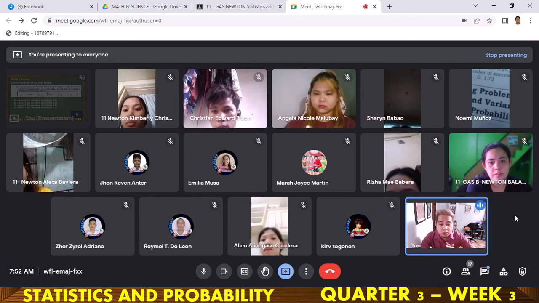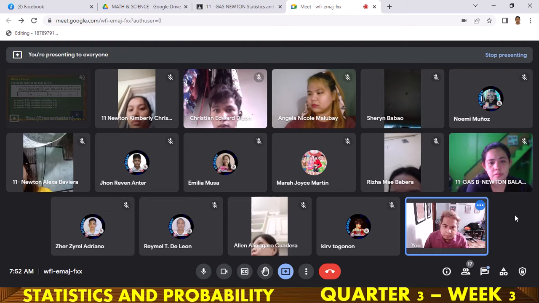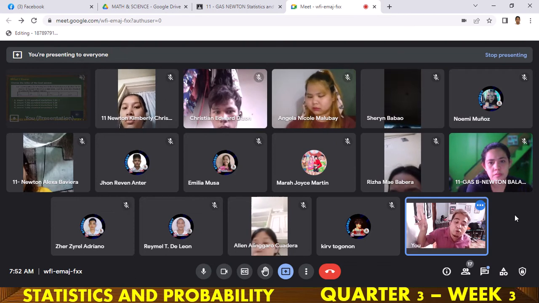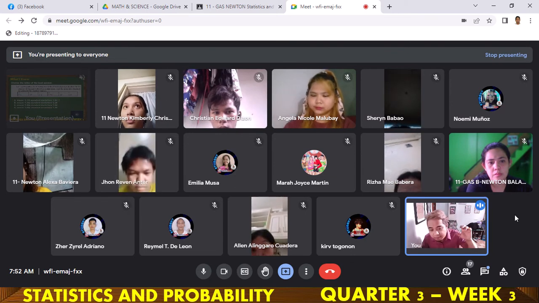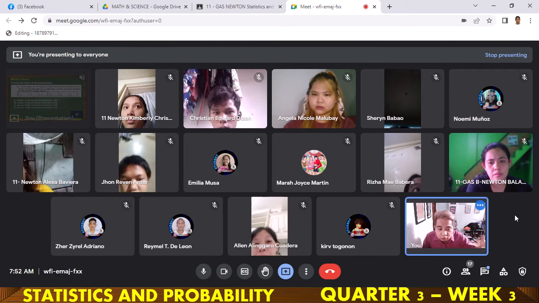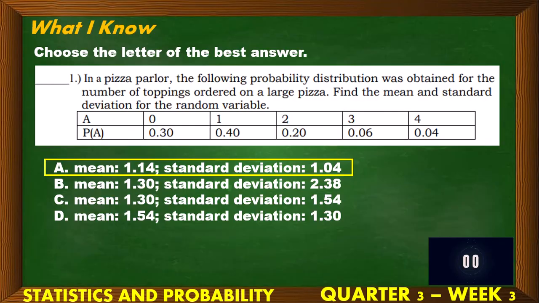While the standard deviation, I know you are new, no? Parang bago siya, parang wala yung last week. Yes, no? Bago ang standard deviation, pero madali lang itong makuha. Iko-connect lang natin yung last week's lesson. Ang standard deviation ay square root lang ni variance. No? Pag nasolve mo na yung variance, kunin mo lang yung square root nun, yun lang yung standard deviation. Take note of that.